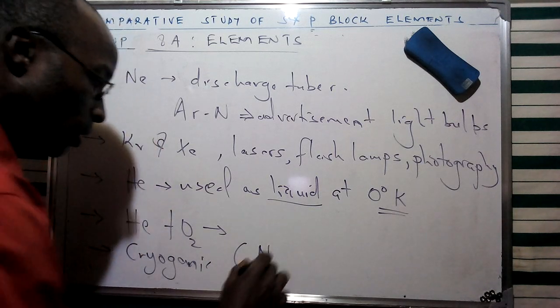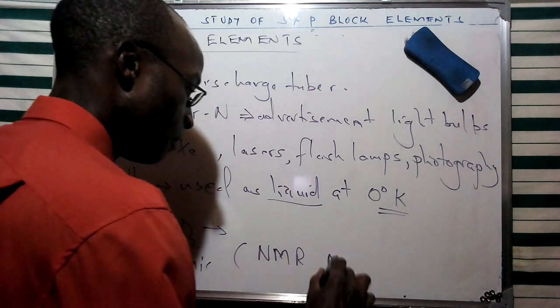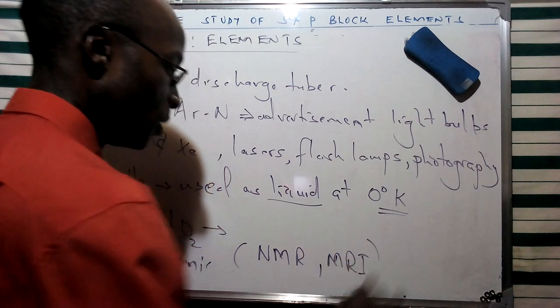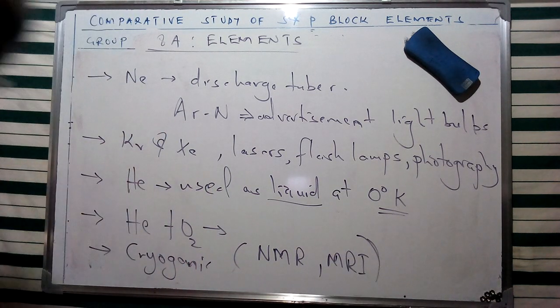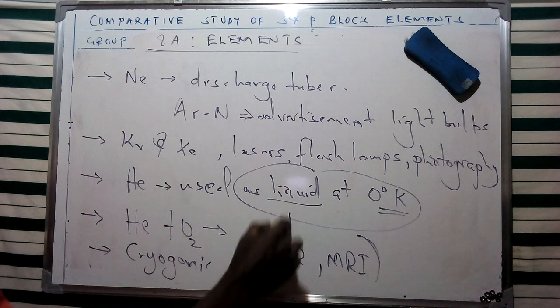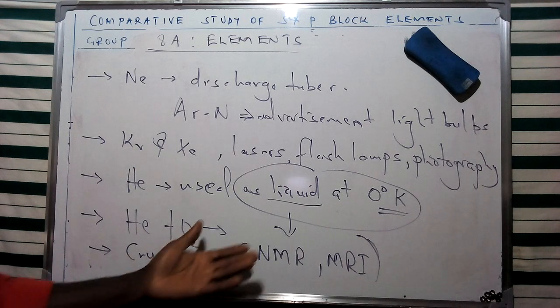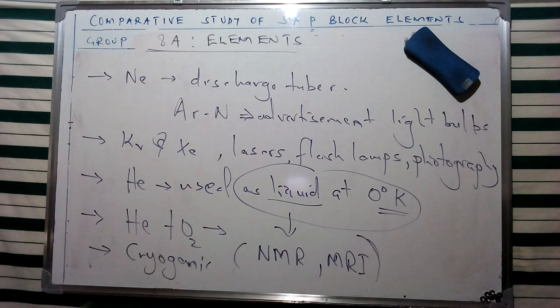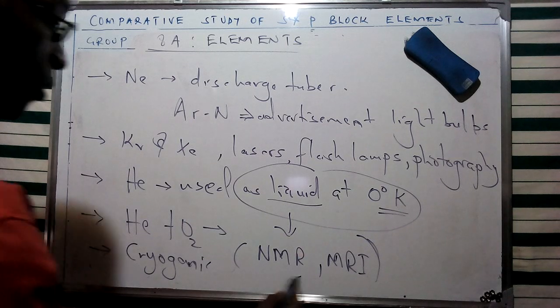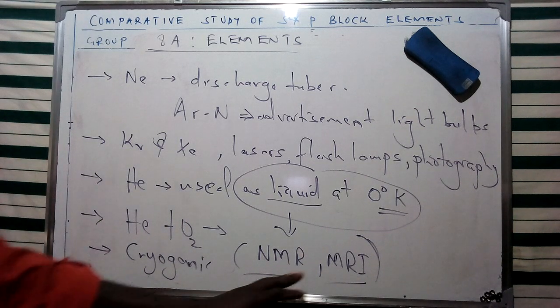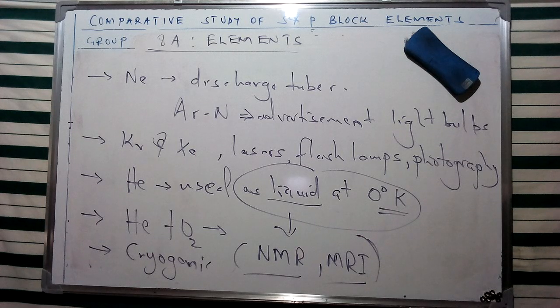and therefore find application in some of the devices in hospitals, like nuclear magnetic resonance and magnetic resonance imaging, which are essential devices, especially in the medical field. Now, this is one of the main applications of this specific characteristic, whereby at this specific temperature of 0 kelvins, most of the metals are going to lose their electrical resistance, and therefore they are going to behave as superconductors, and therefore they can be used in hospitals in these specific fields of nuclear magnetic resonance and magnetic resonance imaging.